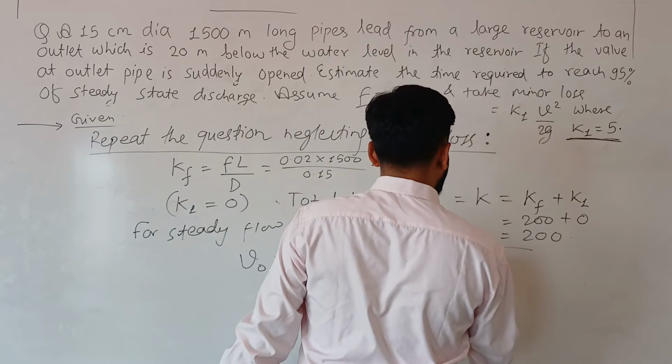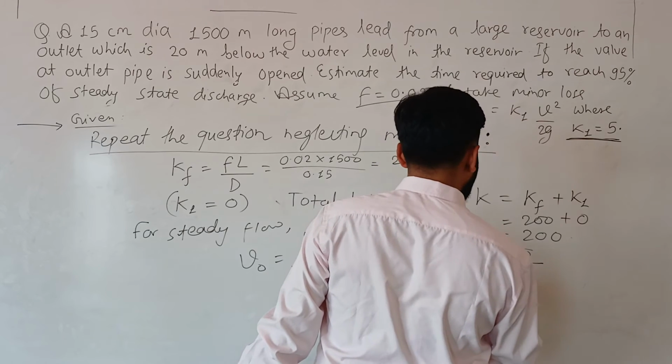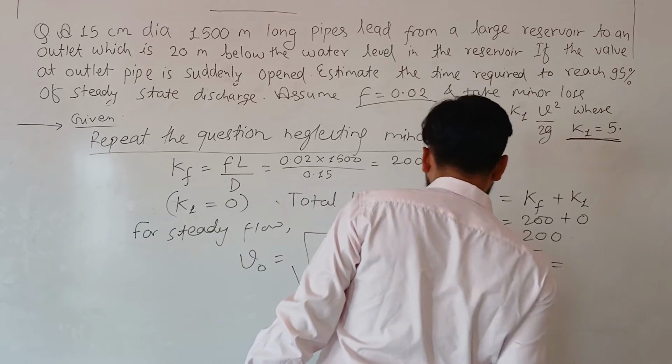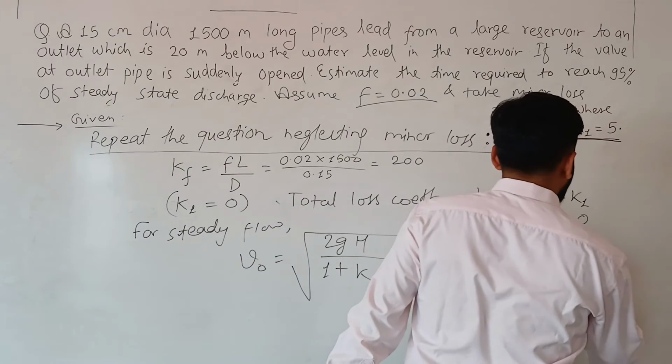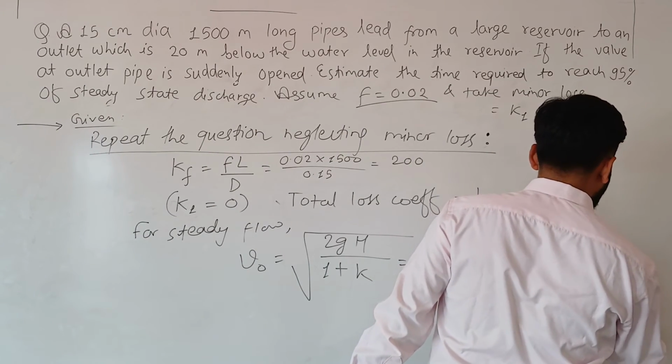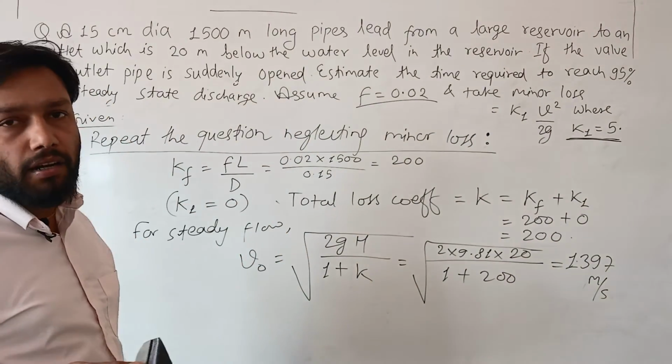Under root 2 into 9.81 into H, H is 20, divided by 1 plus K, 200. Then you get V naught as 1.397 meter per second. Okay, we have found out the steady state velocity, neglecting the minor loss.